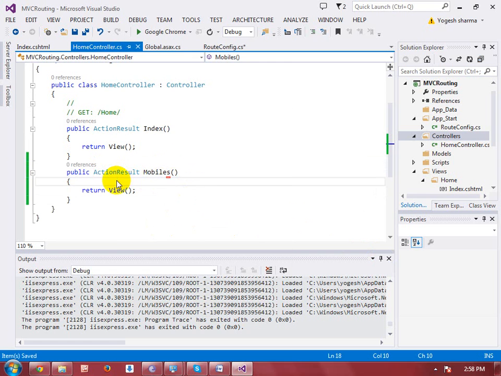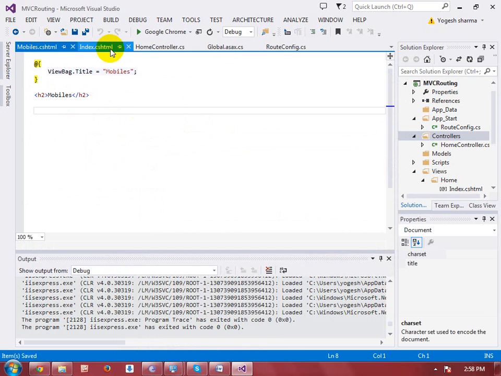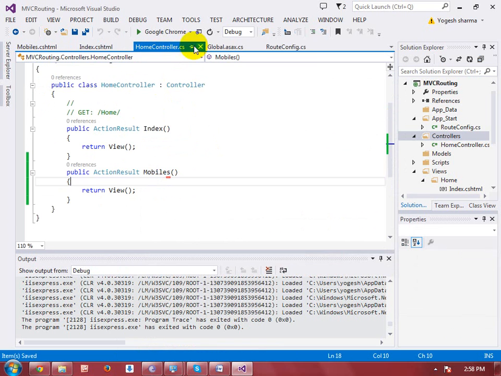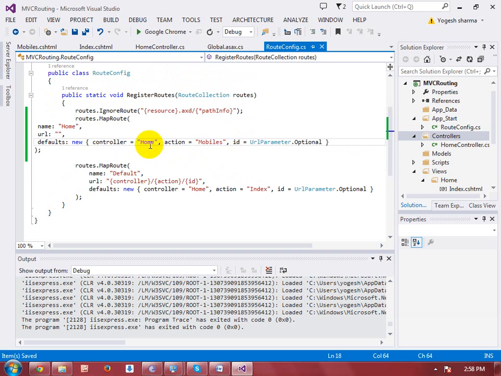Okay, let me attach a view with this mobiles action. Now I have set a value: controller is home, action is mobiles, but here I will not put any kind of segment variables. Okay, so by default it will call this.